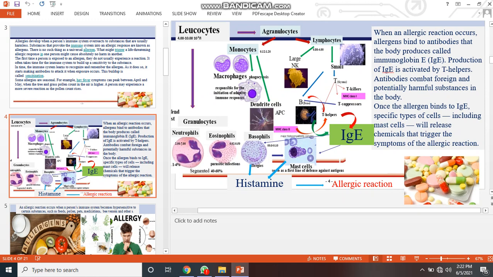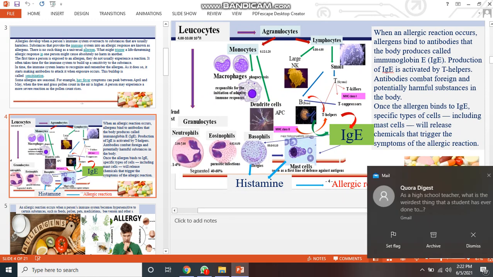You can see neutrophils at 1 to 4%, and eosinophils at 1 to 6%. Eosinophils release histamine, which causes allergic reaction. When an allergic reaction occurs, the allergen binds to antibodies that the body produces called immunoglobulin E, also known as IgE. Production of IgE is activated by T helper cells. Antibodies combat foreign and potentially harmful substances in the body. Once the allergen binds to IgE, special types of cells including mast cells release chemicals that trigger the symptoms of the allergic reaction.